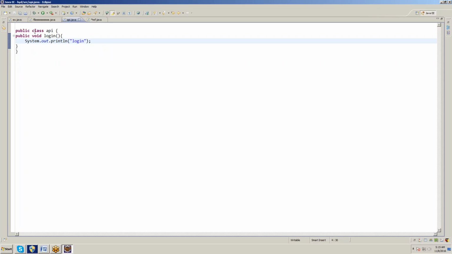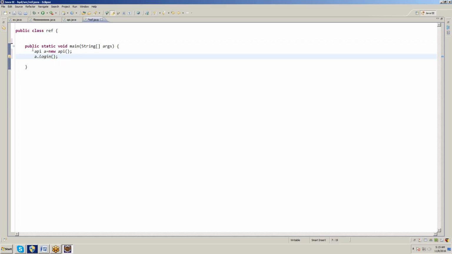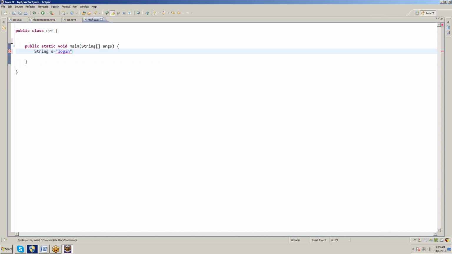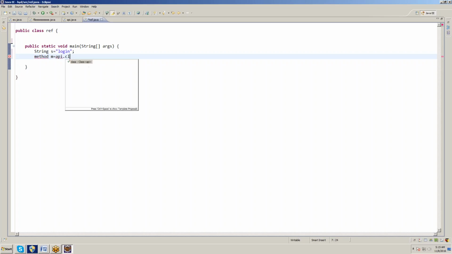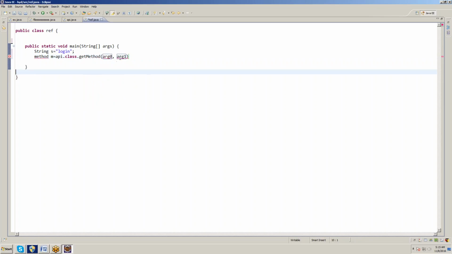Now I'm doing it as static. I want to call that function, so how can we call it? Store it in one string: String s equal to the function name, login. Then Method m equal to the previous class name, API dot class dot getMethod.